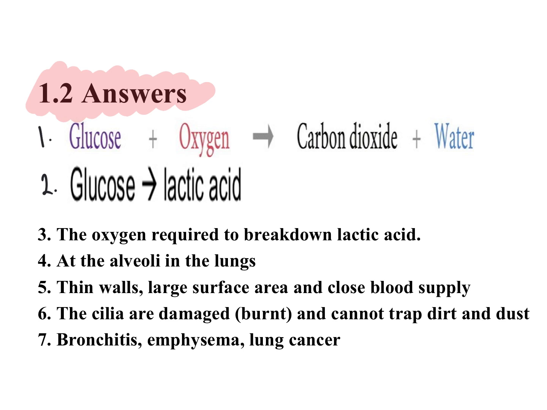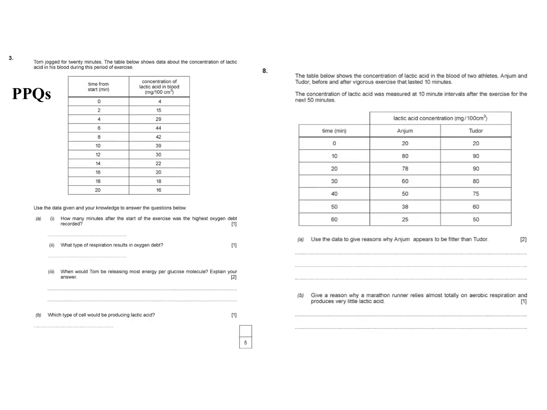Number 6, smoking. How does it damage cilia? They're damaged or burnt and cannot trap the dirt and dust. And finally, number 7, list the diseases caused by smoking: bronchitis, emphysema, and lung cancer. Okay, so attempt these 2 past paper questions, pause the video, and then we'll go through the answers.